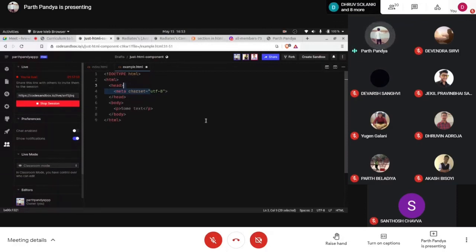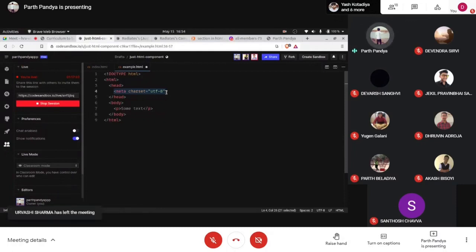character set declaration. This is the meta charset UTF-8. This is an element that specifies the character set for your document to be UTF-8, which includes most characters from the vast majority of human written languages. With this setting, this page can now handle any textual content it might contain.